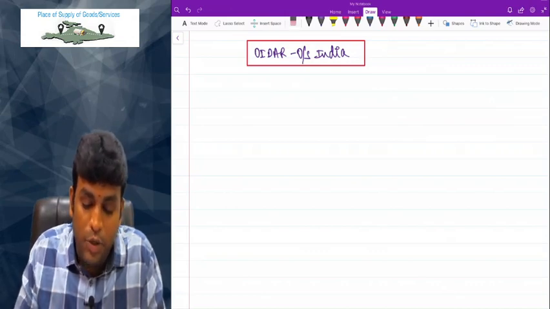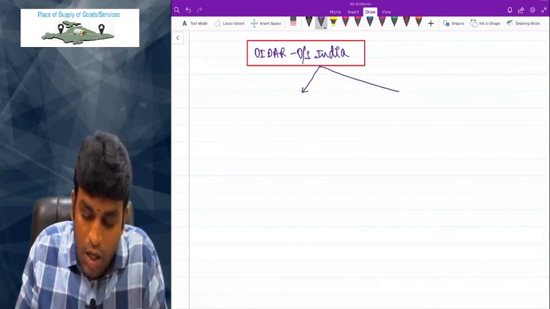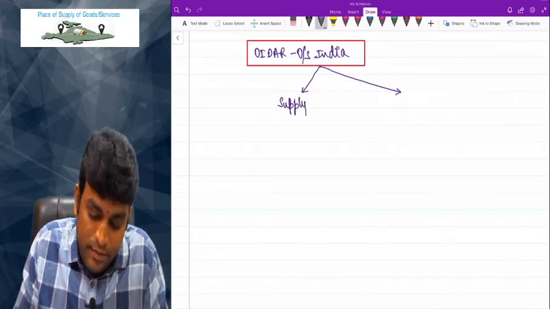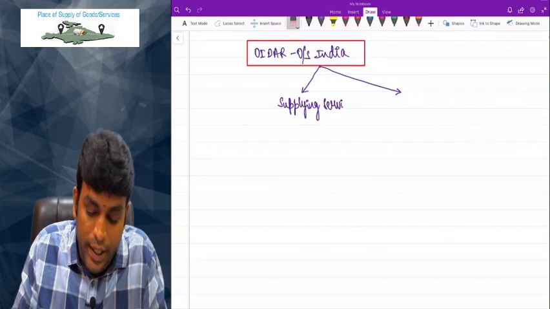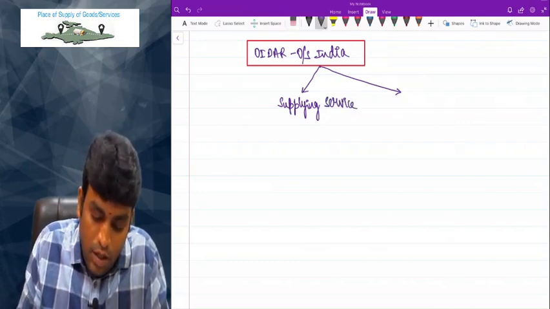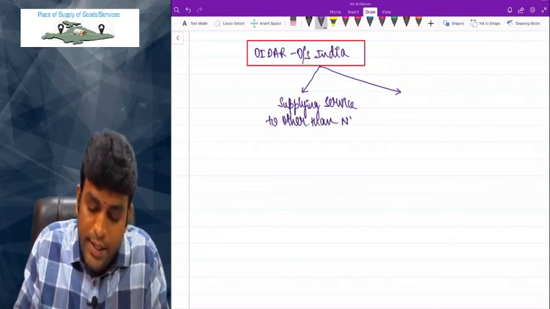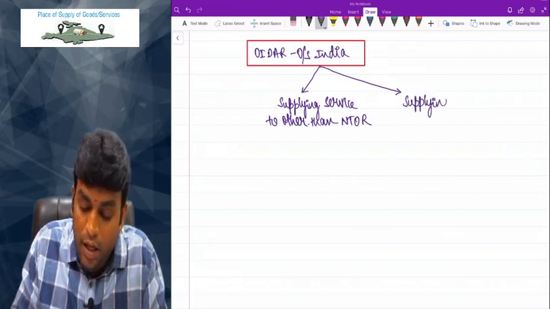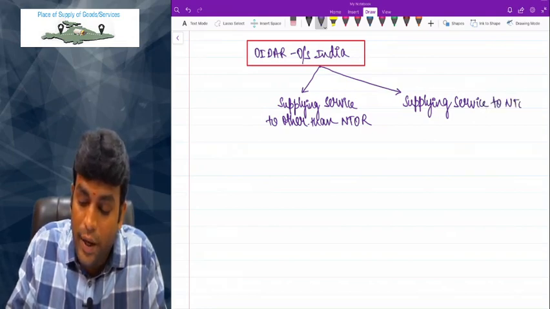When I am talking about order outside India, order outside India is supplying service to other than NTOR, or order outside India is supplying service to NTOR.